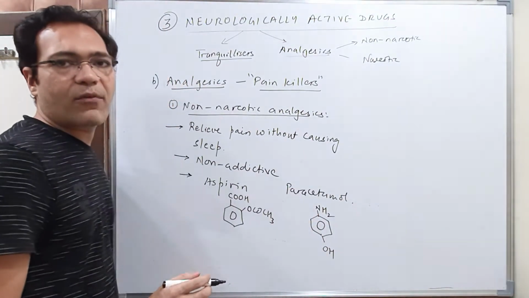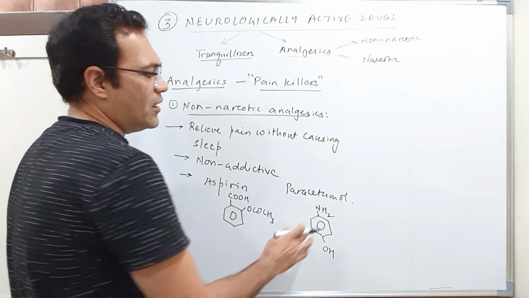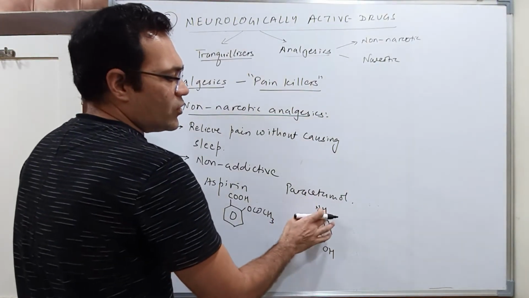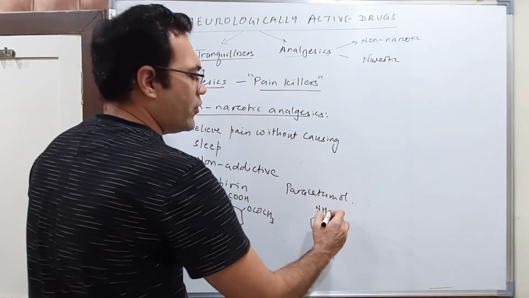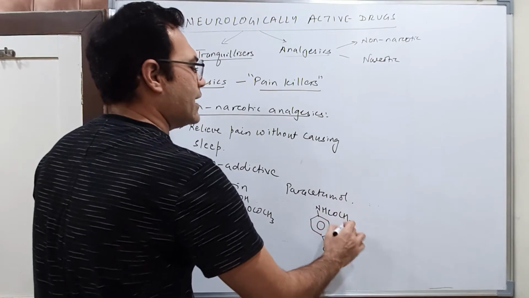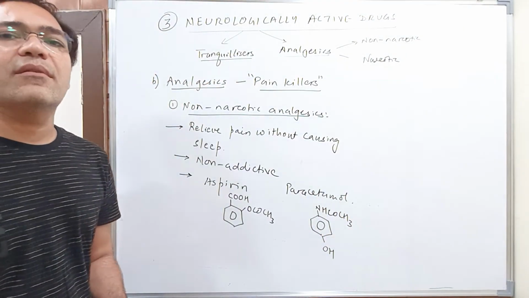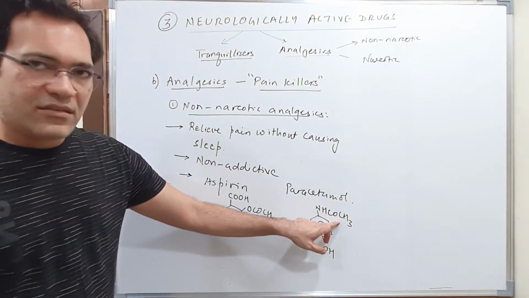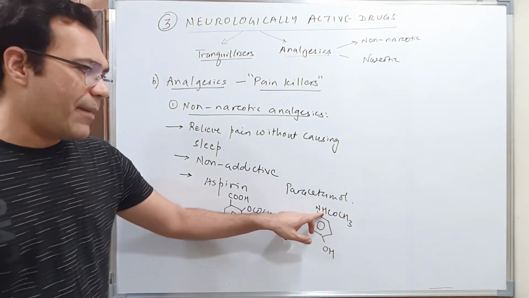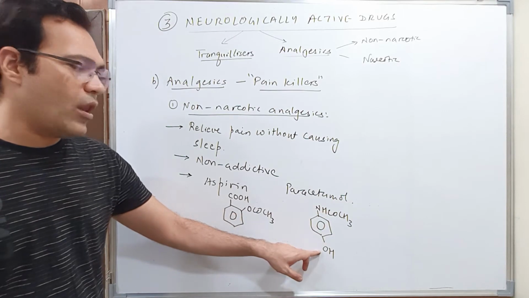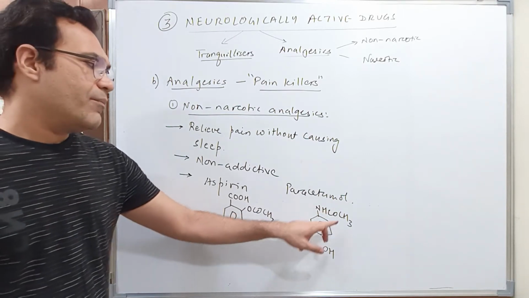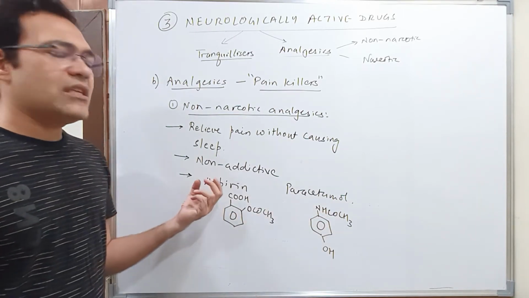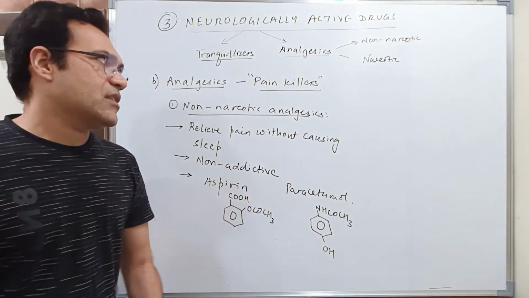M is taken from amine. Now acid: if you remove one hydrogen and put an acetyl group, it becomes paracetamol. So para, acid, acetyl group, M, amino group, all, phenol: paracetamol. So this is the structure of aspirin and this is the structure of paracetamol.